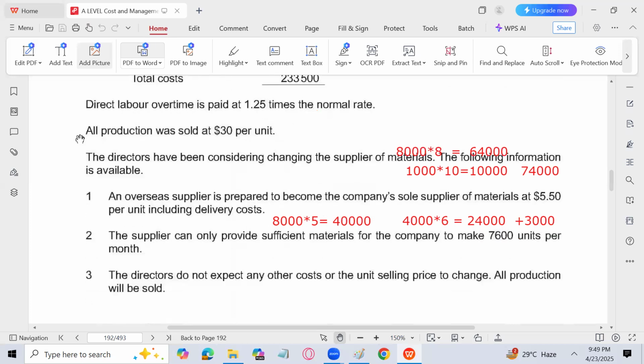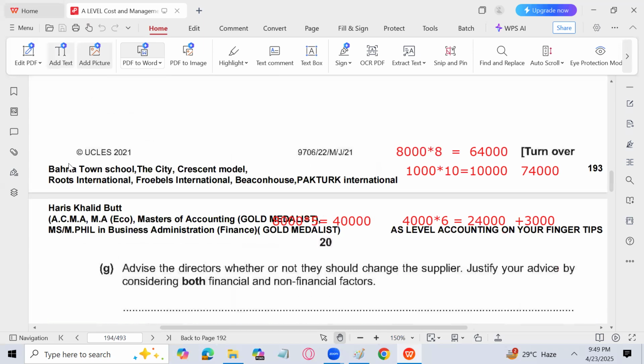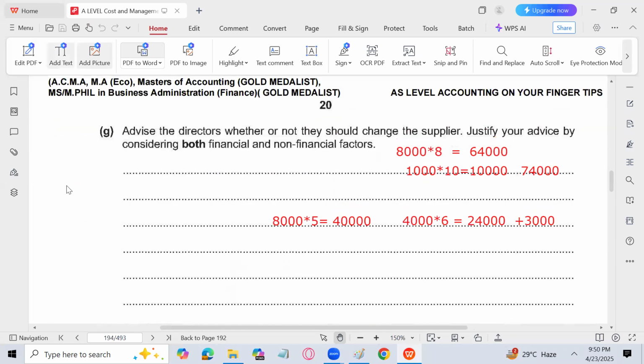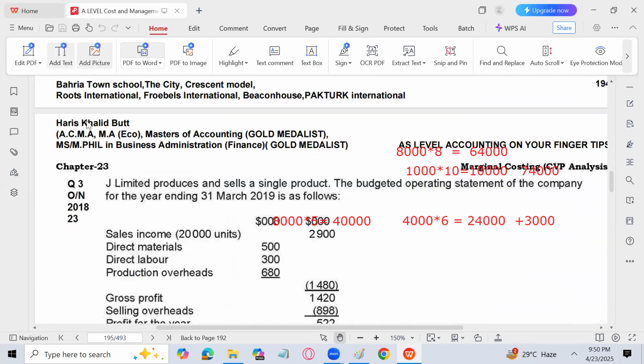Okay, so you can do that question at home because it's quite easy. If you have any problem, you can ask me. So we are done with this question, May, June 21, 22. And he has also asked us to advise whether you should go for this particular project or not.